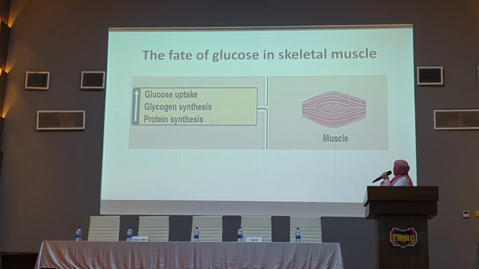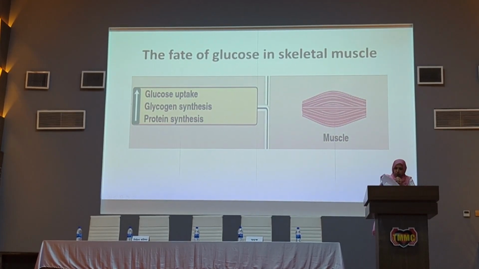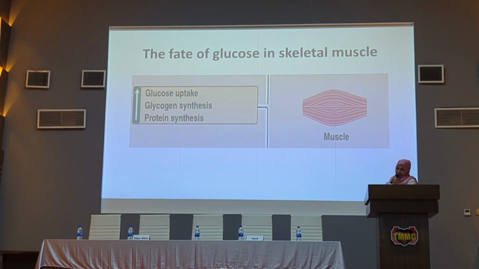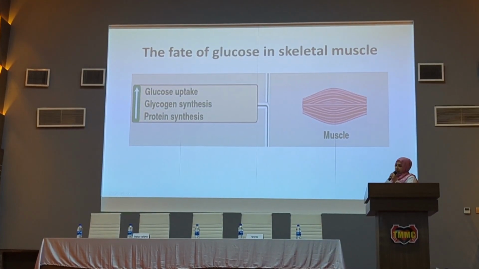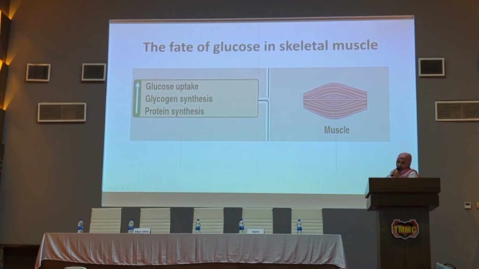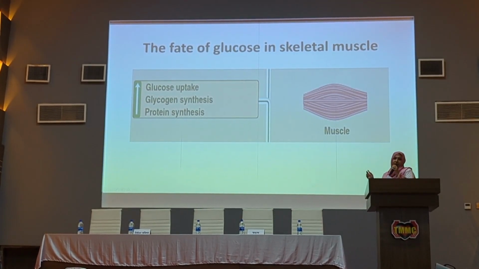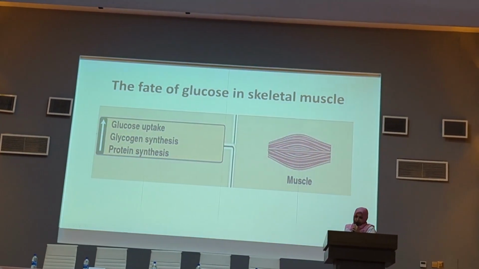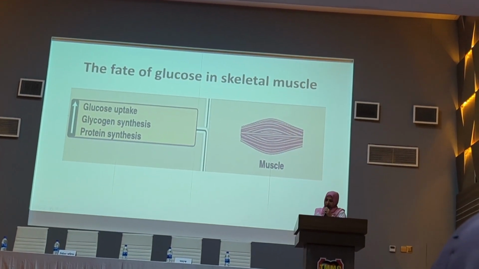This is the metabolic fate of glucose in the skeletal muscle. What is happening here? Muscle takes up the excess glucose and oxidizes it to generate ATP for muscle contraction, and excess glucose is stored in the skeletal muscle as muscle glycogen for use during contraction.